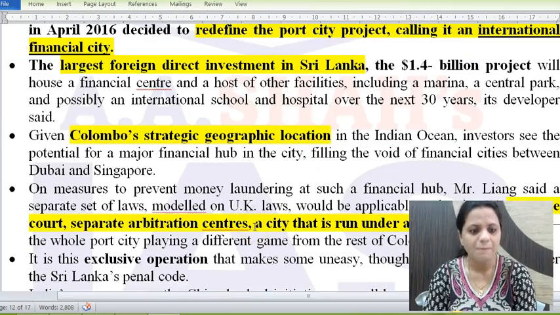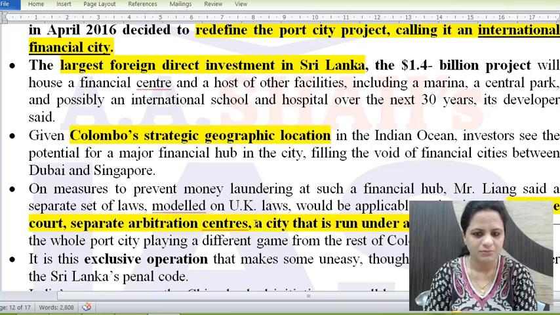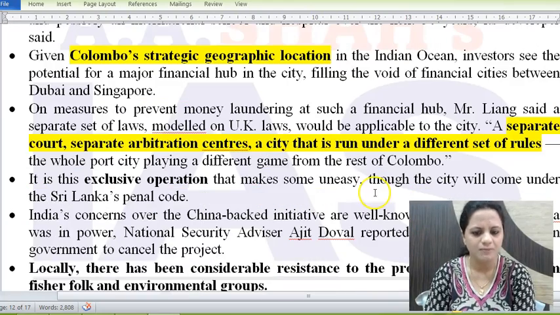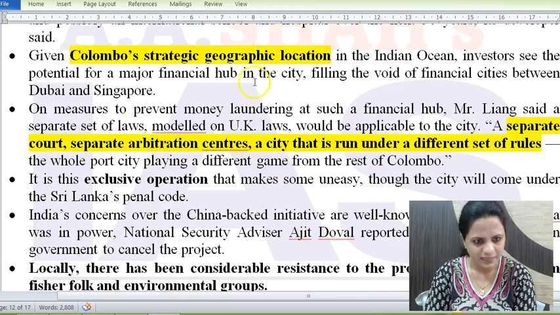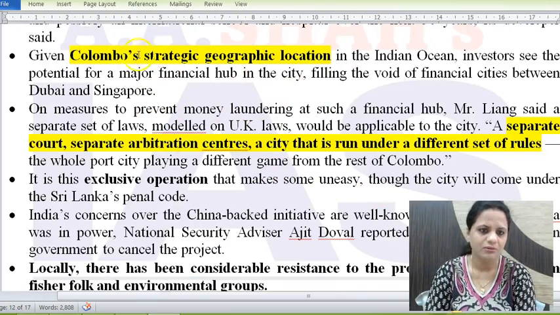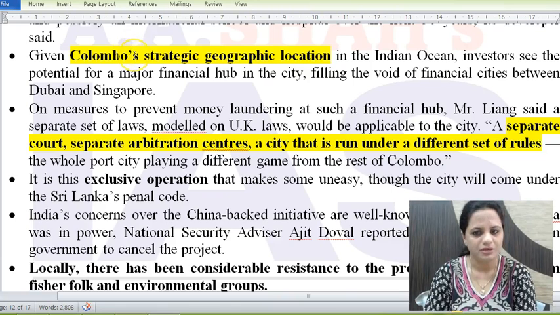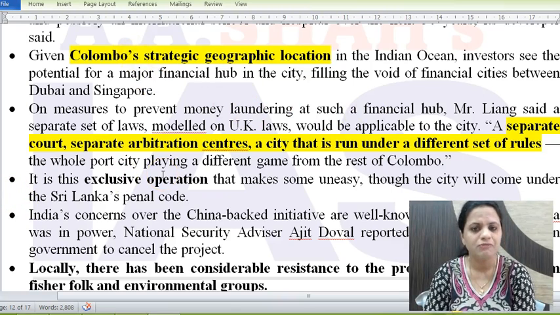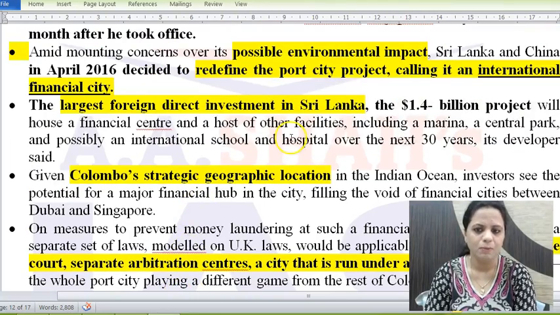A financial hub can be created in Colombo, because there are other financial hubs like Singapore and Dubai in this region, but in between, in Colombo, this hub can be created. So the void can be filled here by this financial hub. There will be separate courts, separate arbitration centers, and separate rules functioning in this city, Colombo Port City.